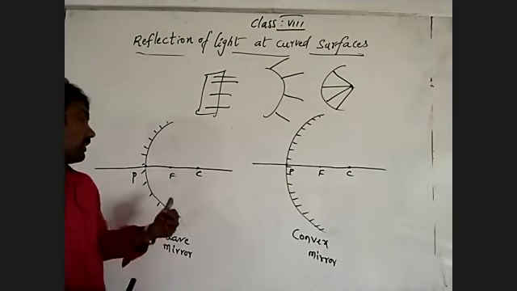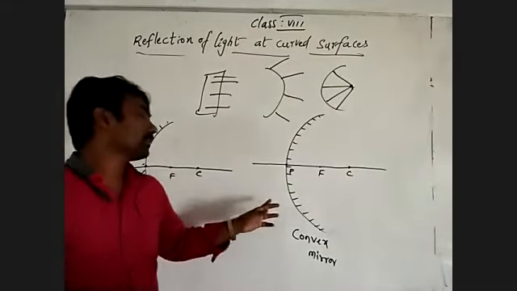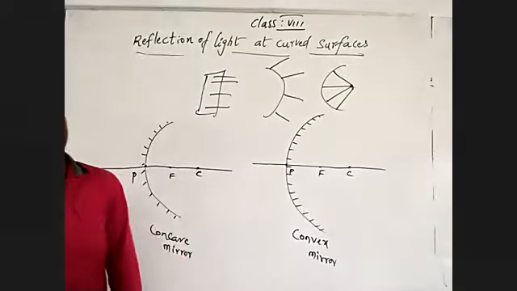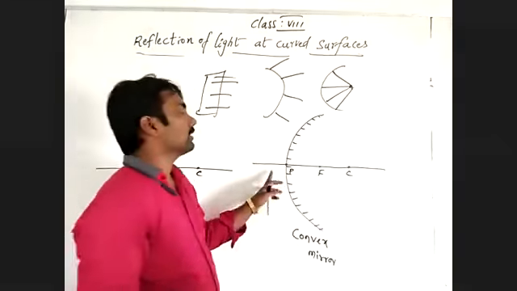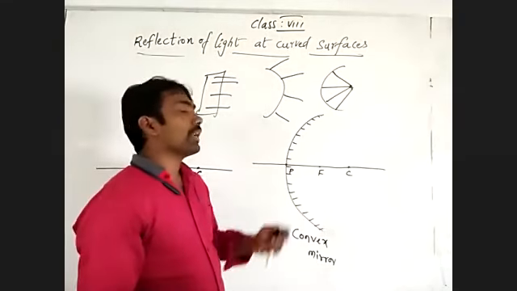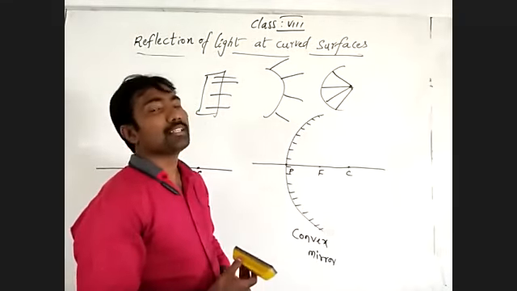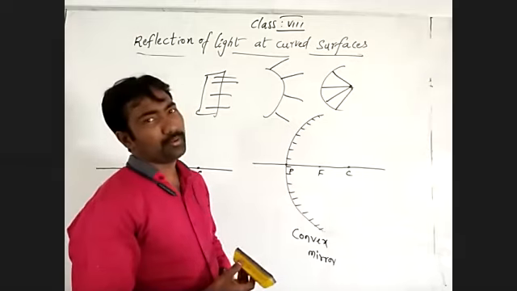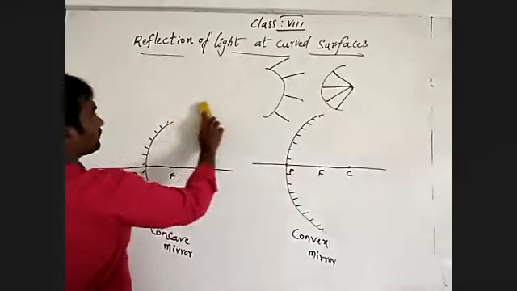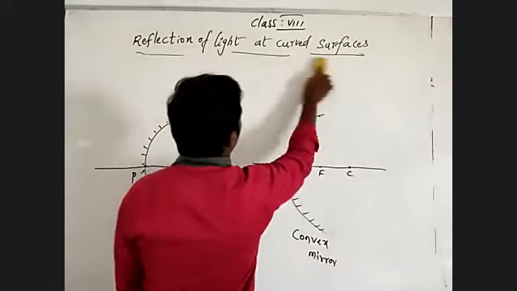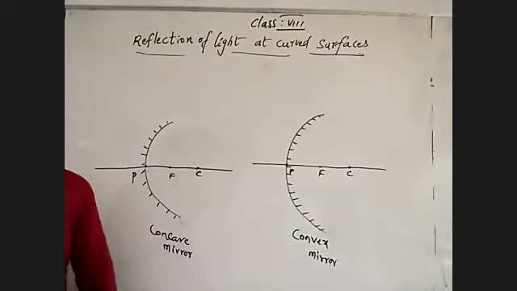That's why we call this a convergent mirror and this a divergent mirror. Already we discussed that. Understand? That's why, with divergence, the image seems to be beyond the mirror.